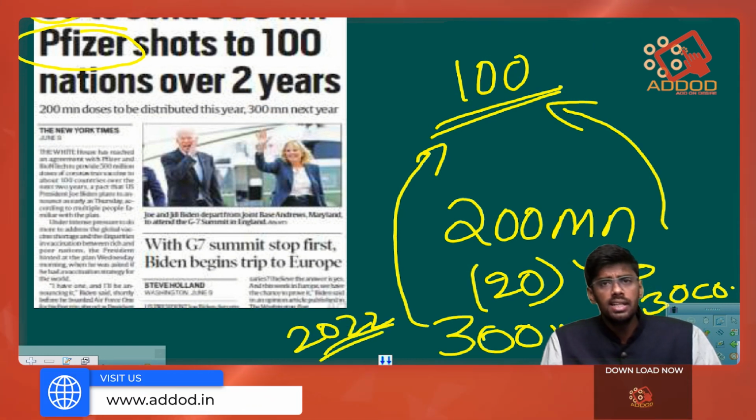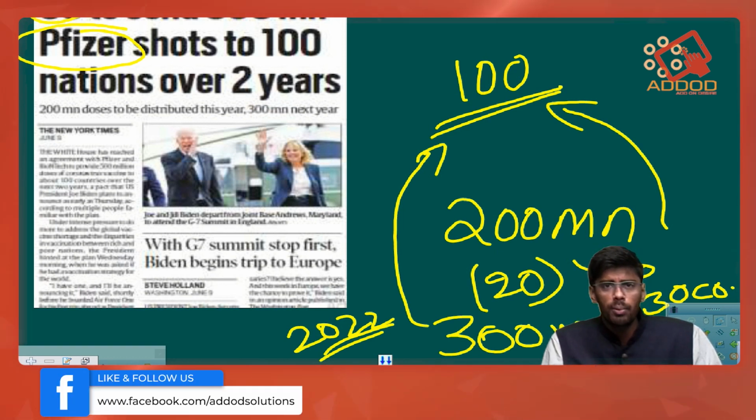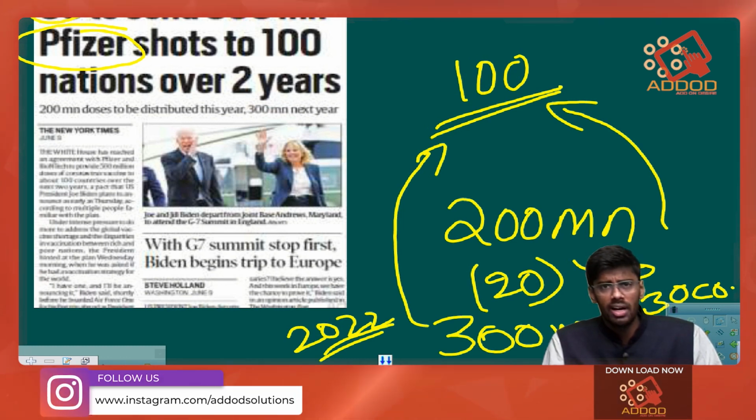So by providing these vaccines to these developing and underdeveloped countries, the United States is planning to help these countries protect their citizens from this harmful COVID-19 virus.